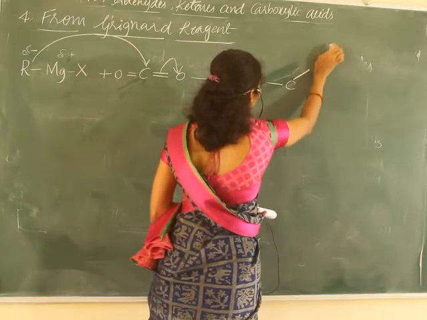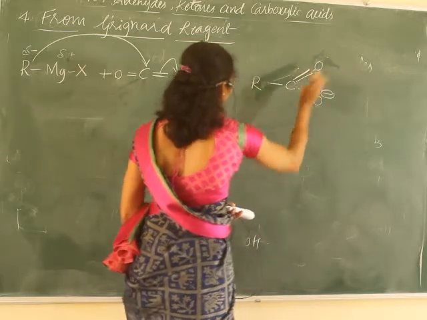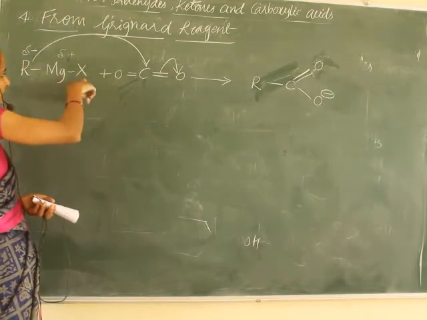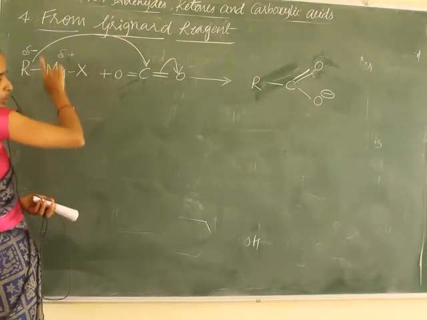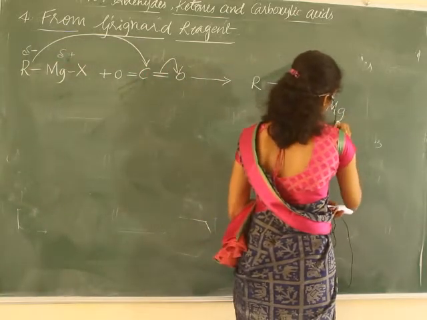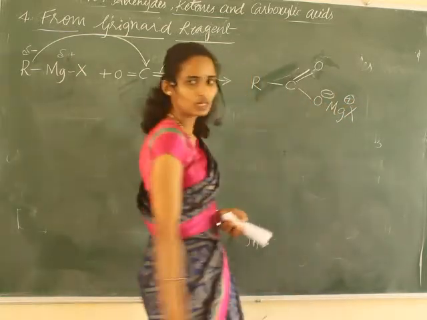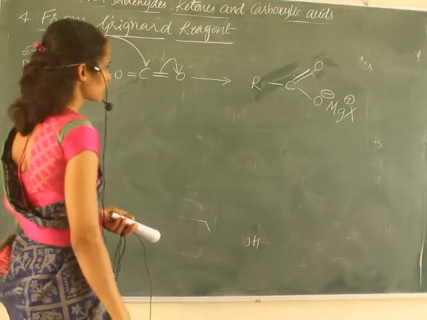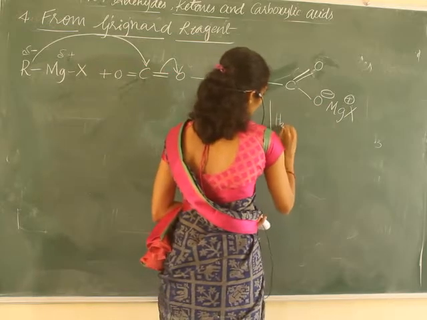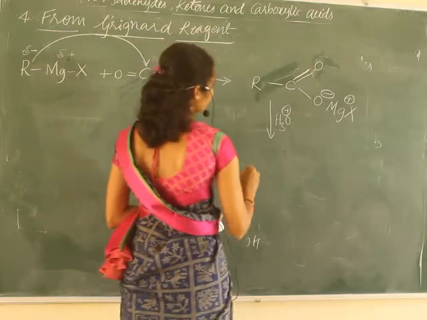Now O minus reacts with the MgX, which has a partial positive charge, and hence it becomes OMgX. Neutralization takes place, right? Next, on acid hydrolysis, that is H3O plus, acidification with mineral acid, it gives